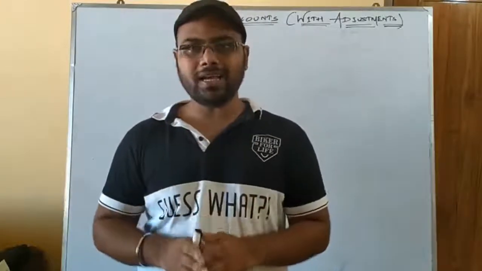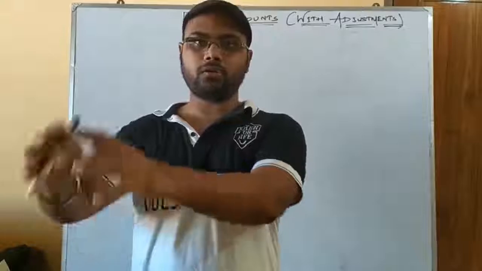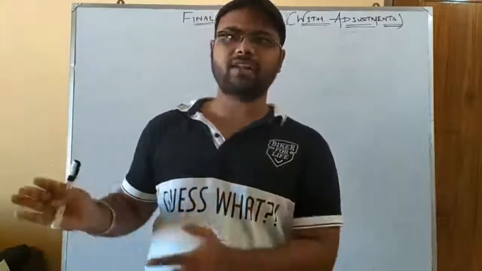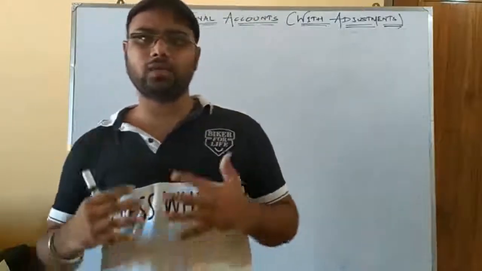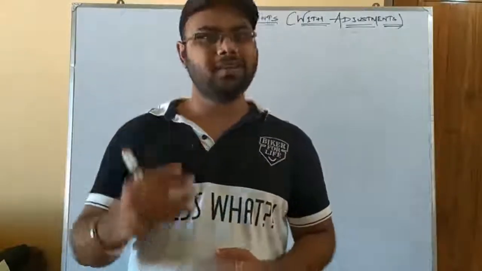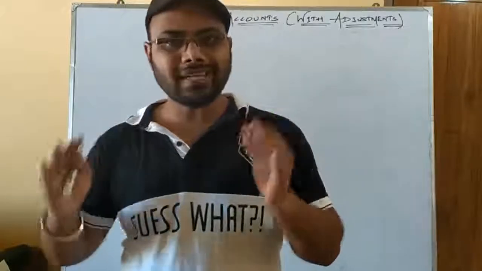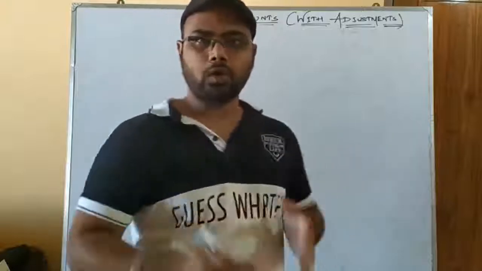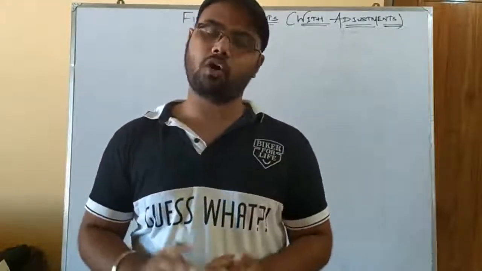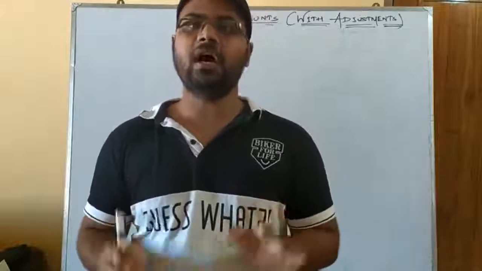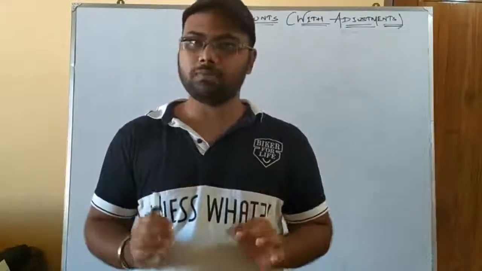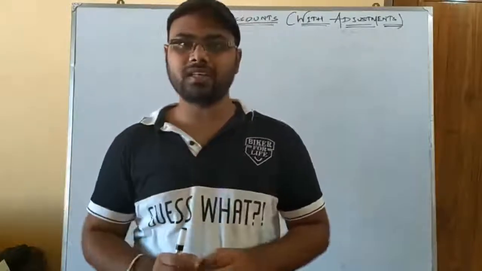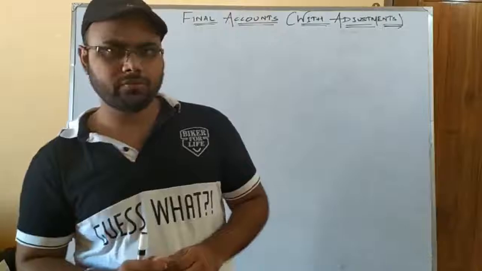Okay, so similarly there will be more adjustments that you will come across in this chapter, that is final accounts with adjustments. There will be adjustments regarding various items. I have already sent the notes regarding the adjustments in the group, so please read those adjustments. Since all the adjustments cannot be explained here and it is not possible to write them over here, I have already sent you the written format of all the adjustments. Just read it, understand it. If there is any doubt, please ask me, but further I will make you understand in short how those adjustments are treated. See, first of all we need to know the meaning.